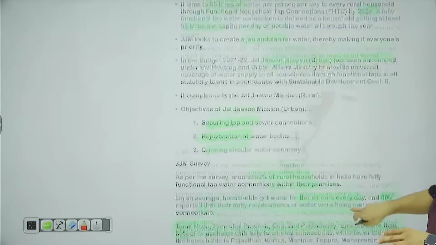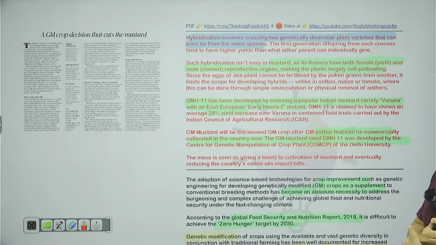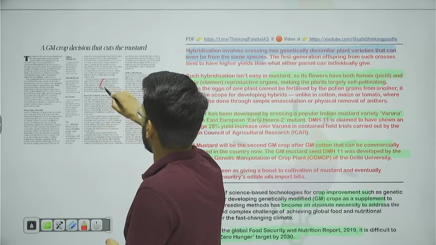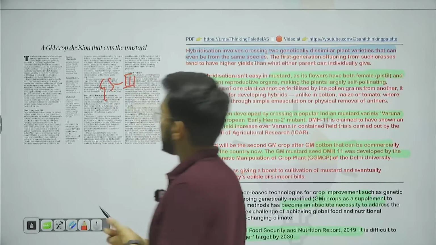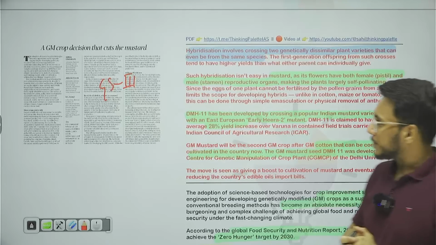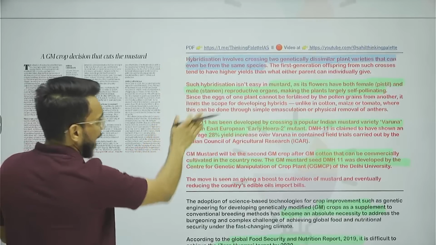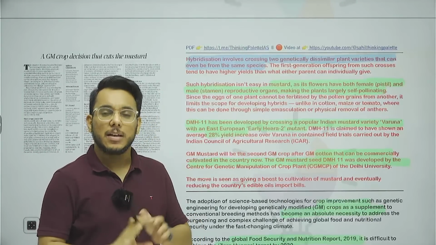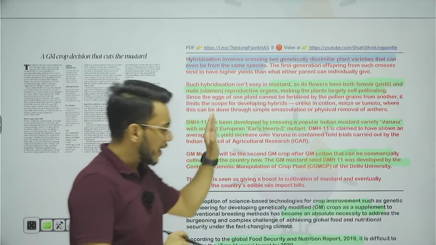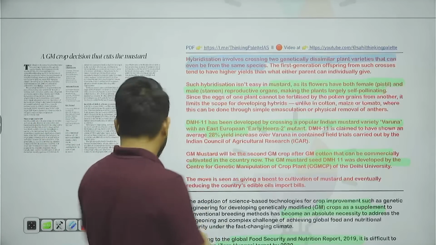Okay, fine. Then moving on to the next article, a GM crop decision that cuts the mustard. We'll take this particular article with respect to GS paper number 3, science and technology. Before going into this article, in this red box, I have provided some basic information that you need to have before approaching this article.